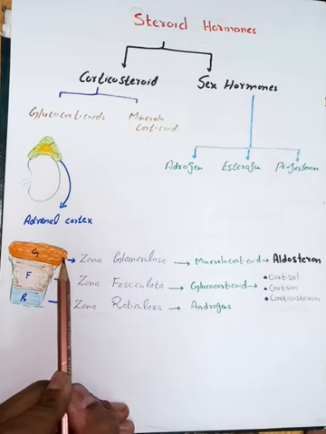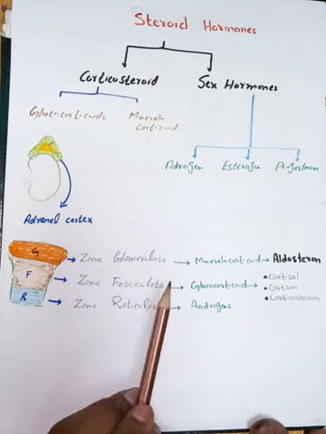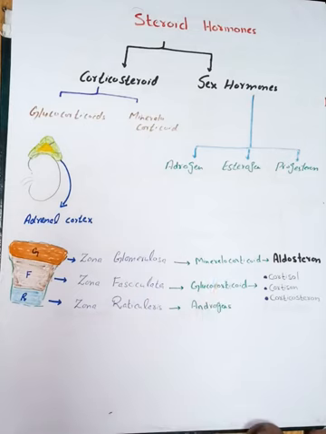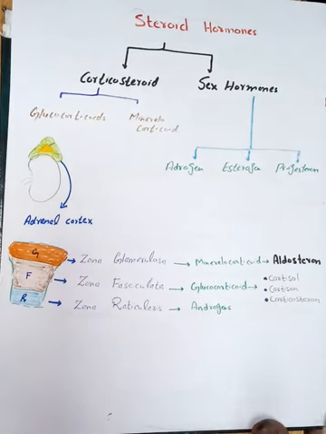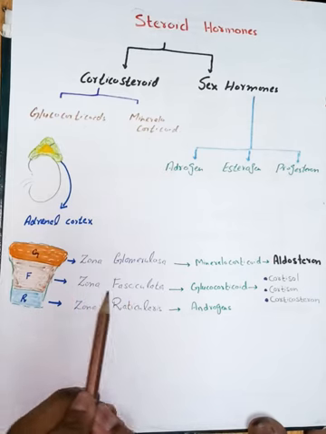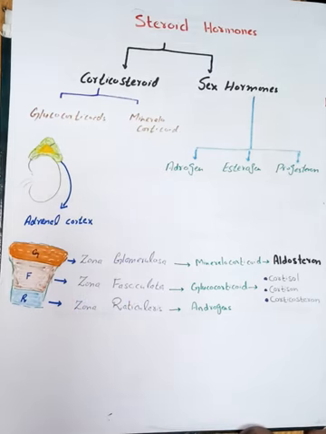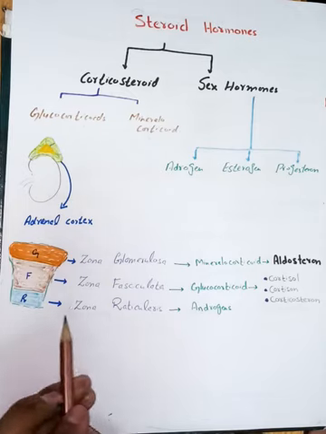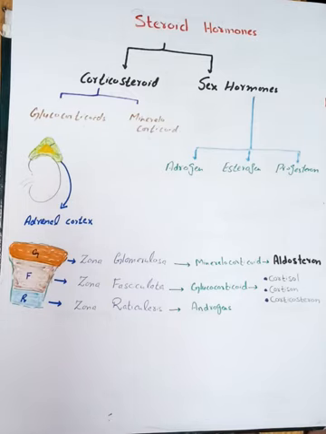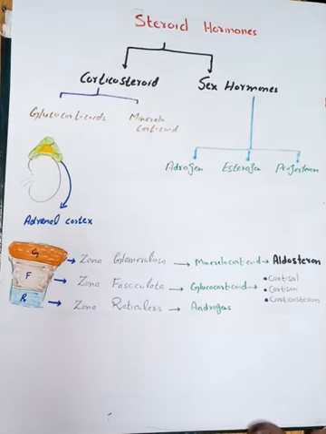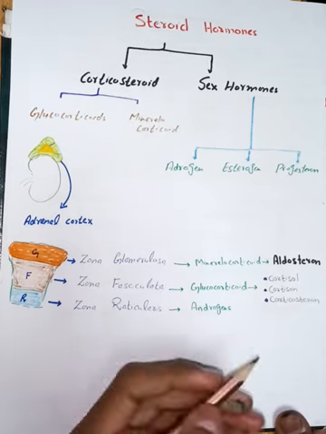The zona glomerulosa is responsible for secreting mineralocorticoid, and we know that a mineralocorticoid example is aldosterone. It is responsible for regulation of minerals like sodium ion and potassium ion. Similarly, zona fasciculata is responsible for secreting glucocorticoids like cortisol, cortisone, and corticosterone, etc. Now, zona reticularis is responsible for secreting androgens, and the most prominent androgen, for example, is testosterone.